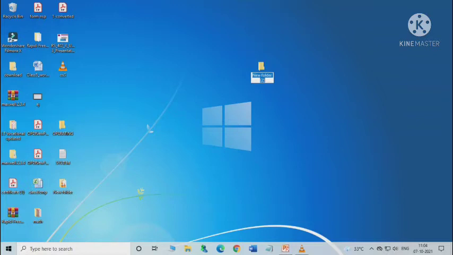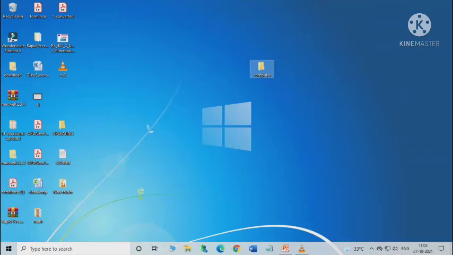Type a name for the folder at the cursor position and then press the Enter key. So I am writing the name here, suppose Computer, and then press the Enter key.